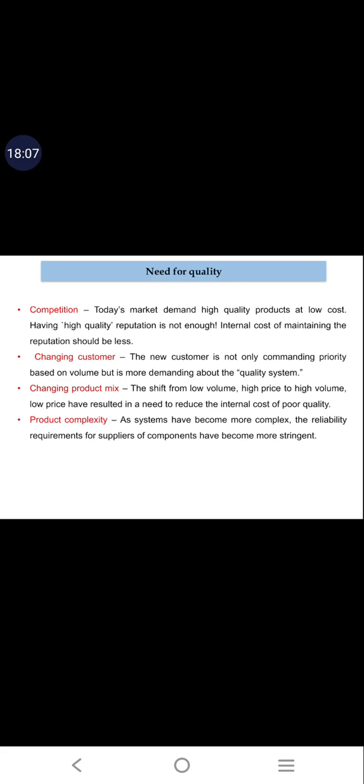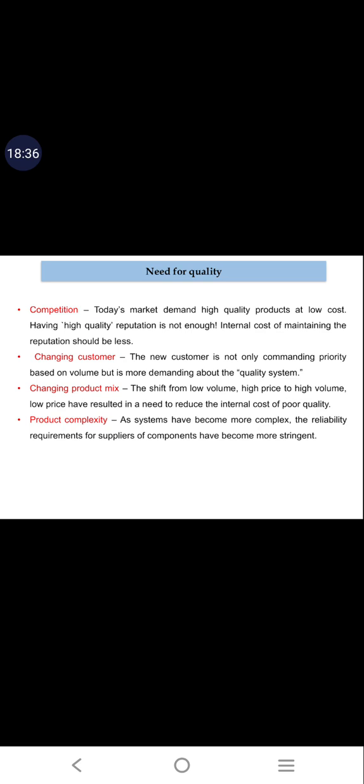Their priorities, they want more, but with a good quality system. They want more features with a good quality system, and similarly quality also has to be maintained. So all these demands have to be met by the company. Then there is a need for maintaining quality.